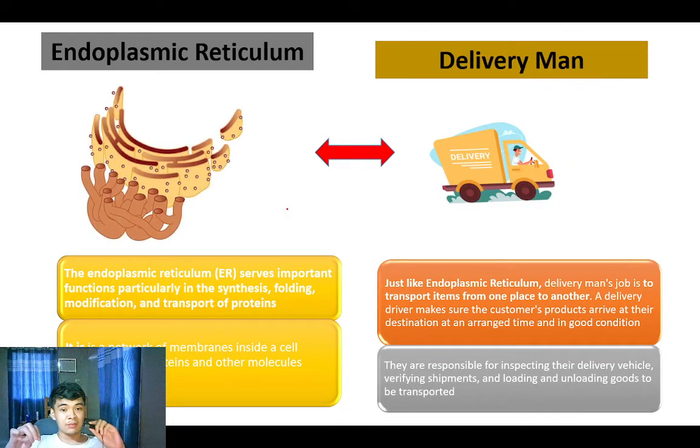The endoplasmic reticulum and delivery man. The endoplasmic reticulum serves important functions, particularly in the synthesis, folding, modification, and transport of protein. Delivery man delivers the manufactured goods. They both transport goods: the endoplasmic reticulum transfers protein for the cell, while delivery man transfers manufactured goods for the people in the city, people in the community.